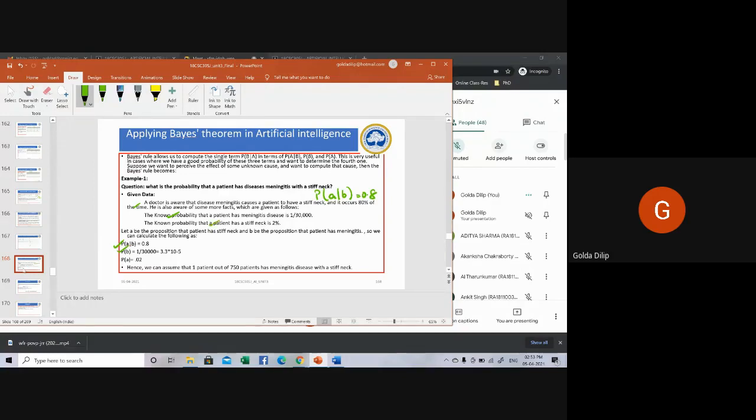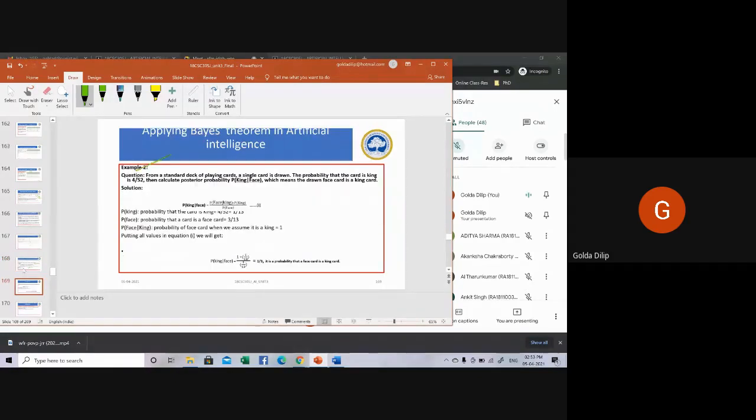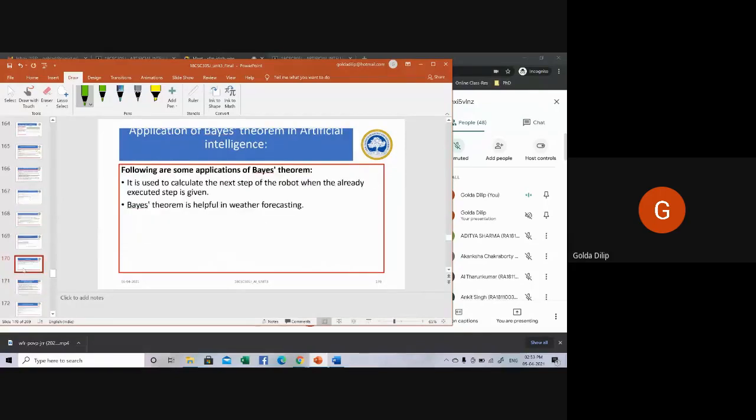We are supposed to be computing the probability of B given A. When you substitute the appropriate values, you get the answer as 1.333, which you round off as 1. So one patient out of 750 patients has meningitis with a stiff neck. One more problem is given here. You can work it out, try out this example.